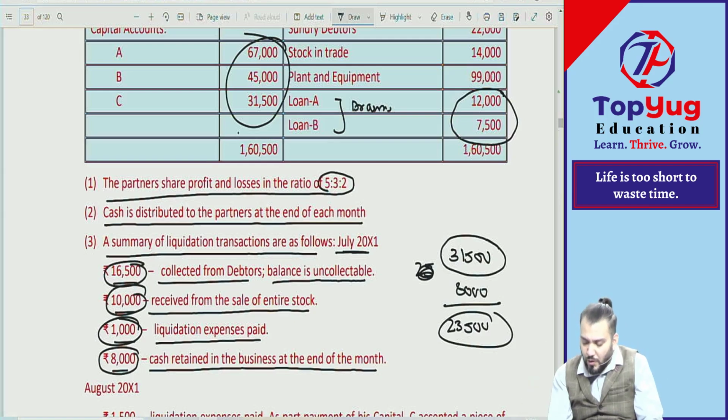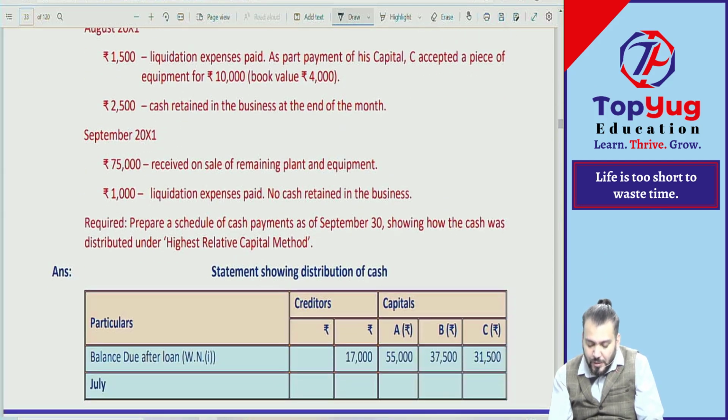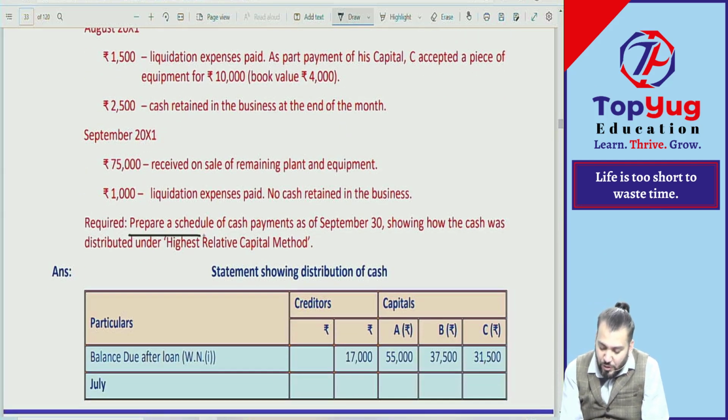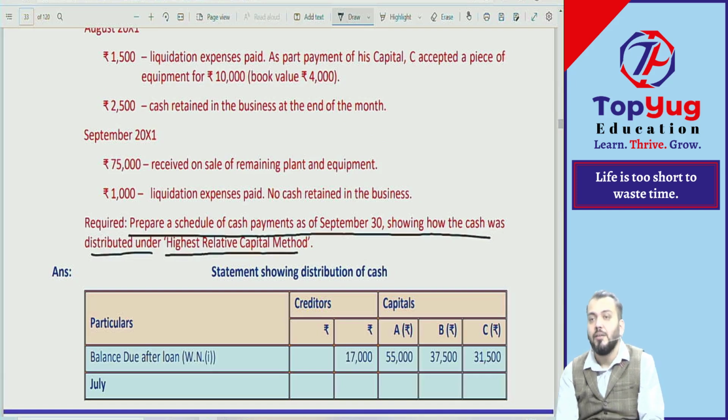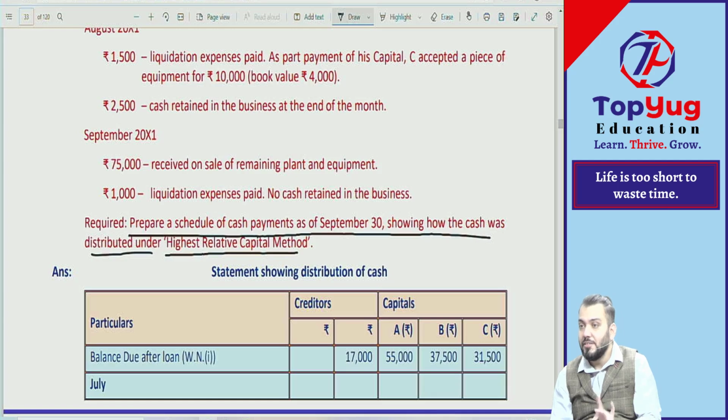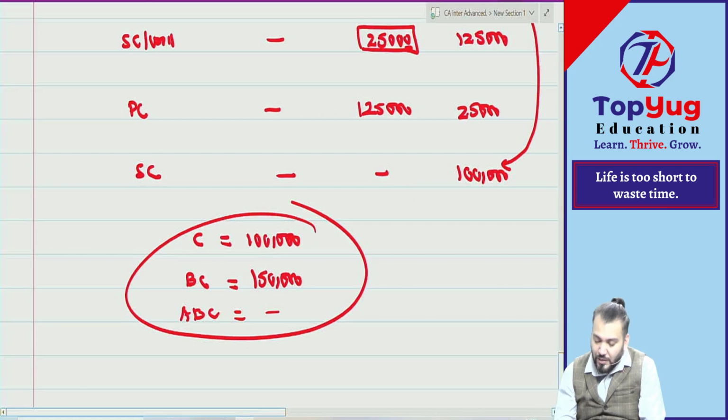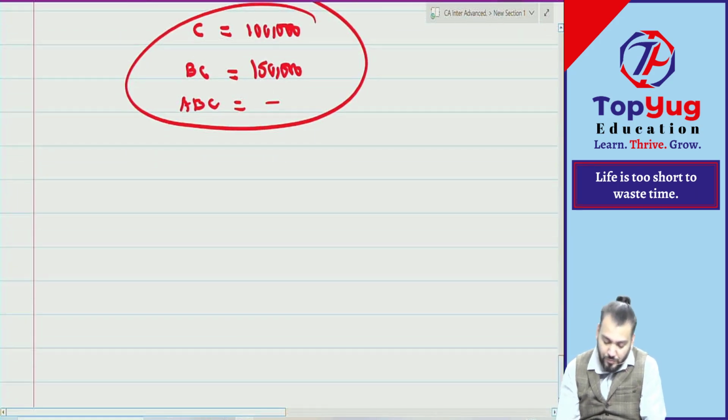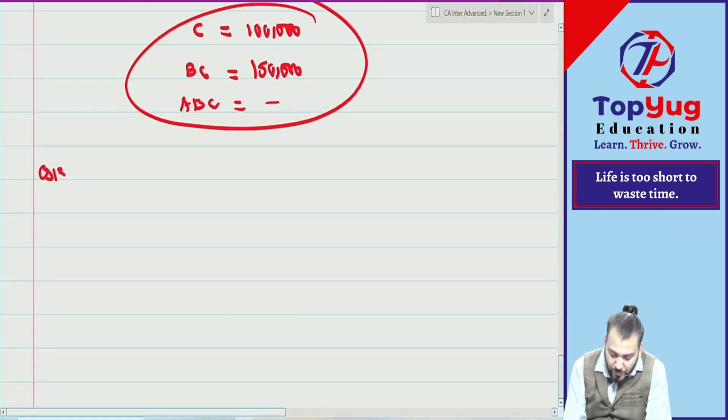Same thing we can do for the month of August. Then for the month of September, we are required to prepare a schedule of cash payment as on 30th September, showing how the cash was distributed using the highest relative capital method. First we need to find out the order of payment among partners, that will be a working note. So can we do that first? We are doing question number 13.